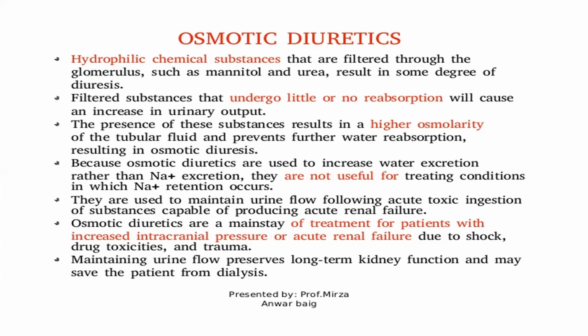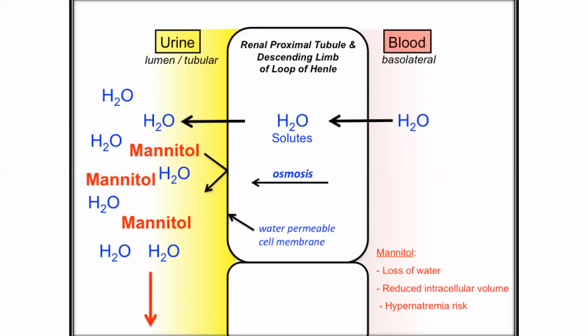Osmotic diuretics are a mainstay of treatment for patients with increased intracranial pressure or acute renal failure due to shock, drug toxicities, and trauma. Last point: maintaining urine flow preserves long-term kidney function and may save the patient from dialysis.